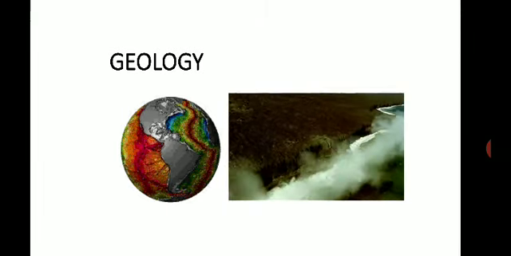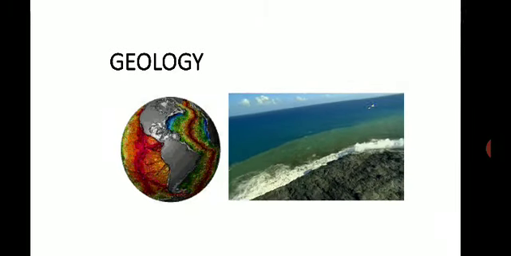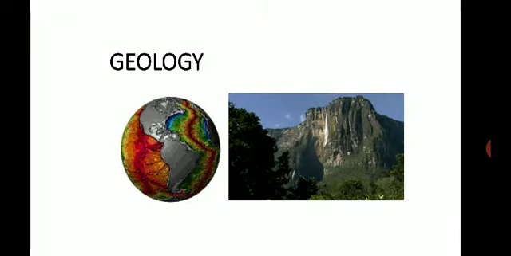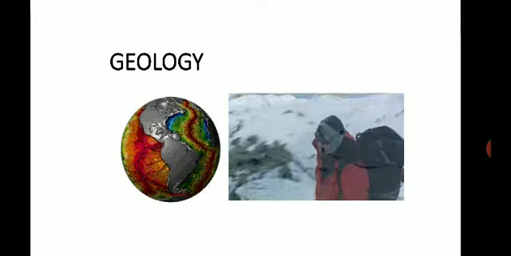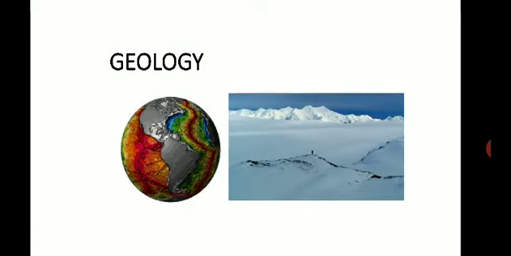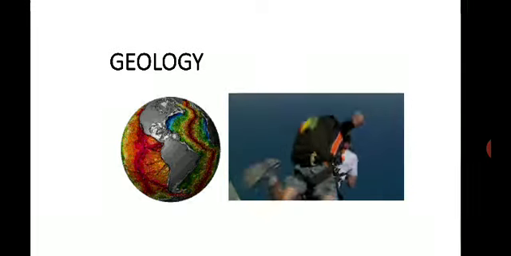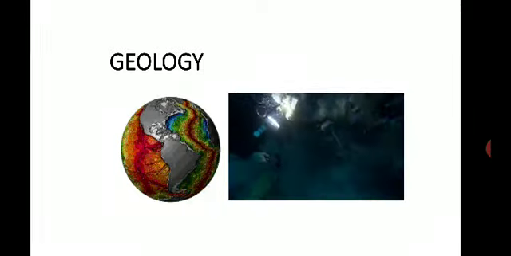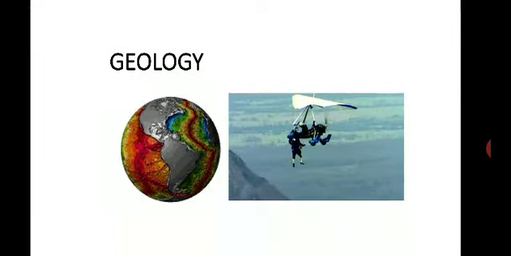So geology is a branch of science which deals with the study of earth. It includes all the features existing on the earth, like big mountains, oceans, glaciers, ice, rivers. Plus how it has formed, what its history is, how it has evolved over a period of time, and what processes are happening on the earth.